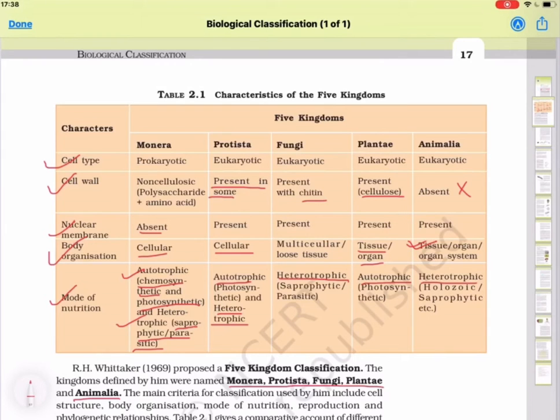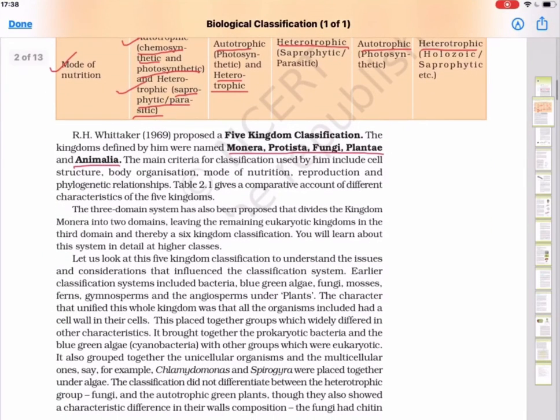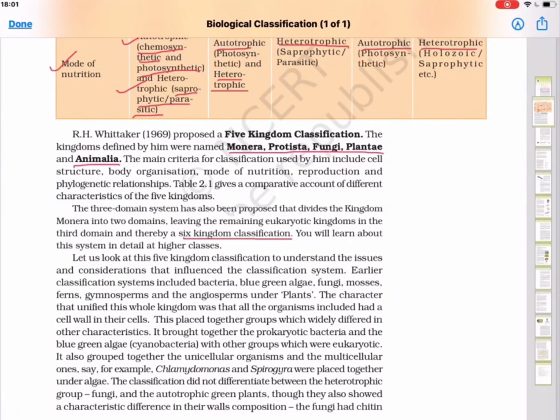Now, in the next paragraph, after this six kingdom classification was also proposed, in which the Monera was divided into two domains, Archaebacteria and Eubacteria, plus Protista, Fungi, Plantae, Animalia. So in this way, six kingdom classification was also proposed, but that is not in our course. In this chapter, we will study about five kingdom classification. Now the next topic is Kingdom Monera. About that we will study in our next class.